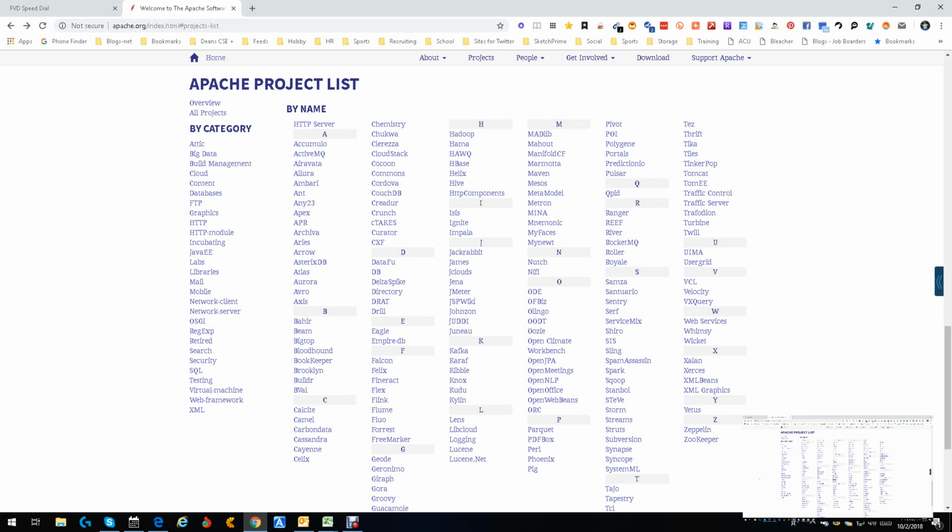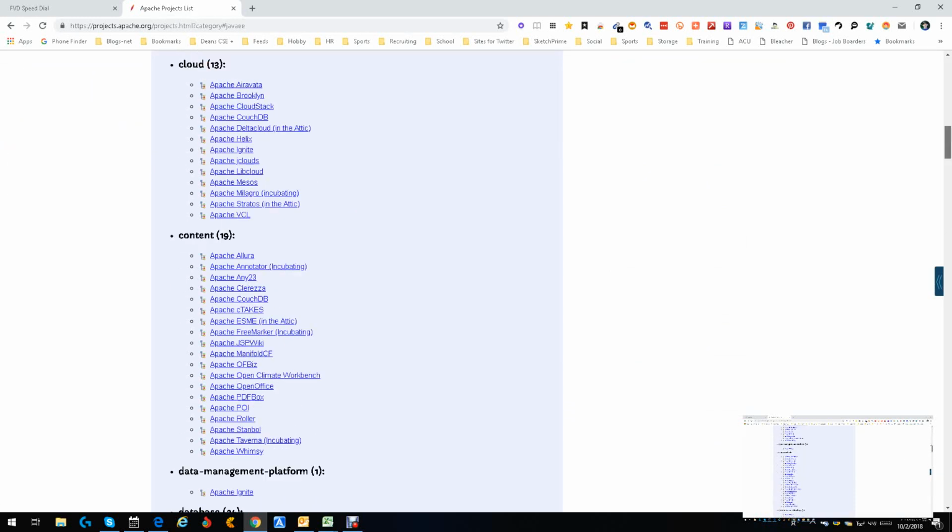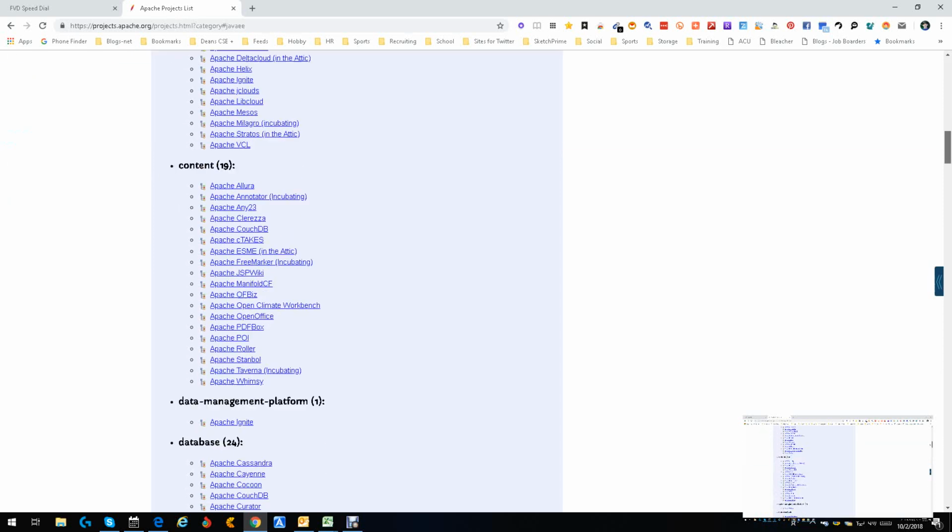So what we're going to do is this. We're going to go ahead and try the Java EE. And the reason I'm doing that is because I love picking on Java. I don't know why everybody seems to think everybody's looking for Java people. And look at all of these groups and projects based on Java. So we're going to pick one.